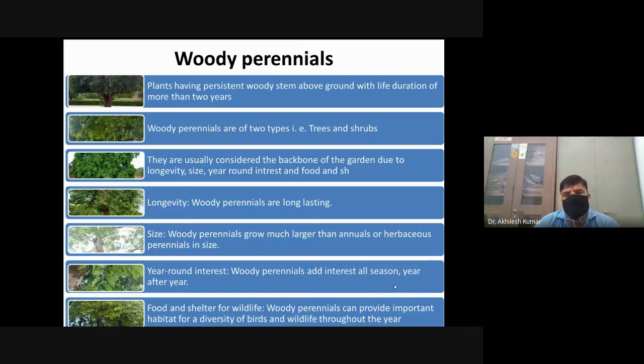Sometimes, even if there are no fruits, the plant is important because during some weather conditions, other annuals or herbs do not live at that time. Such woody perennials remain in the landscape.